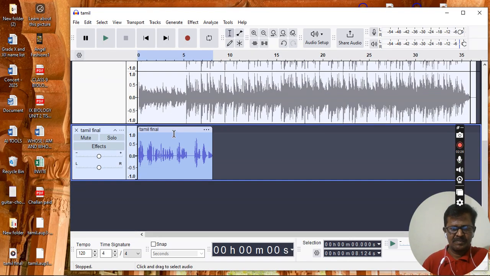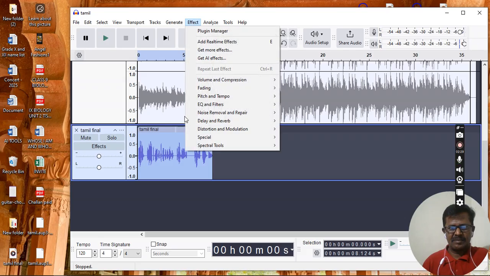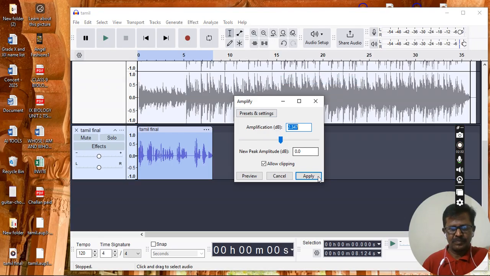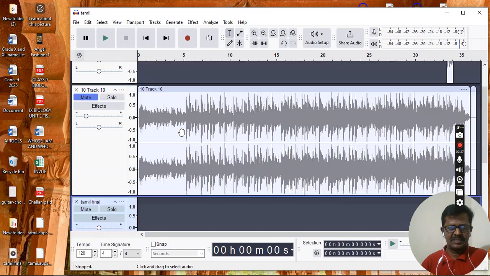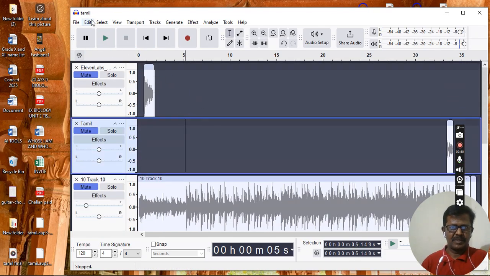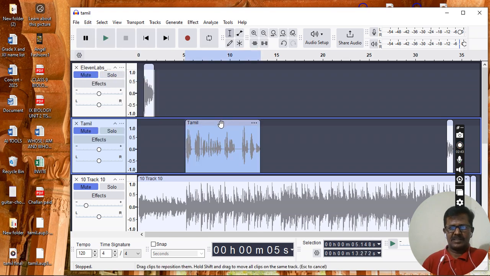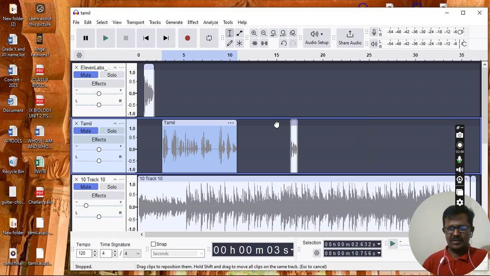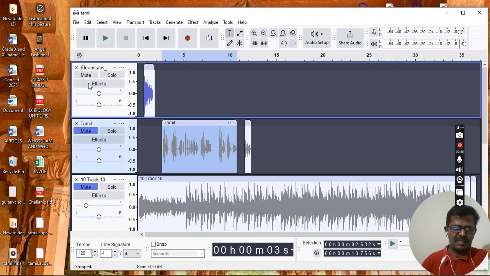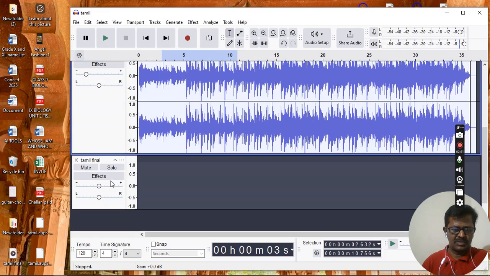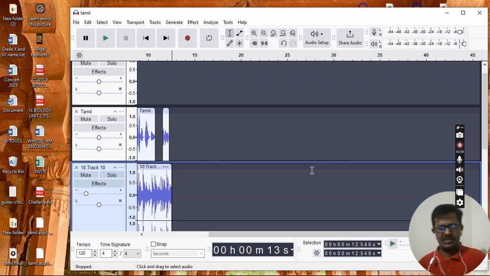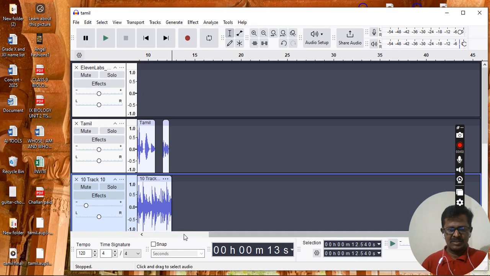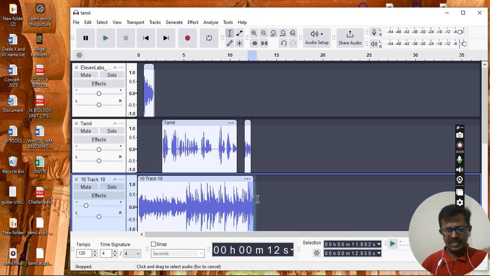I'll copy this and I'll increase the volume of the file. Yeah, now this is done. I will cut it and I'm going to paste it over here. I'll paste it. Yes, I've pasted it. Now I'll just drag all this file over here and then I'll unmute everything. Now what I do is this is over for me, so I'll just delete the unwanted rest of the file and I can just use the music to fade out a little at the end.